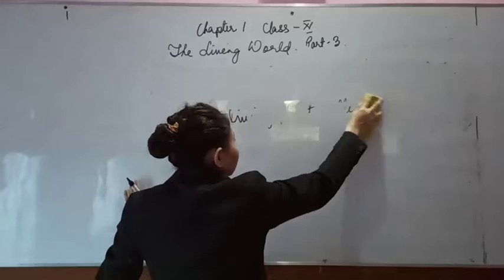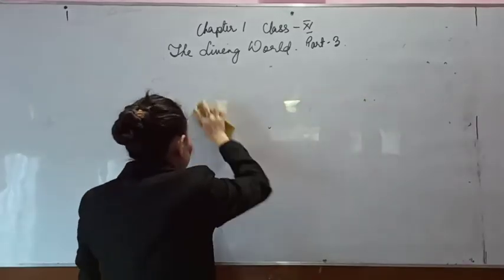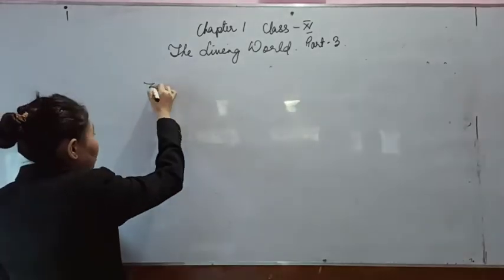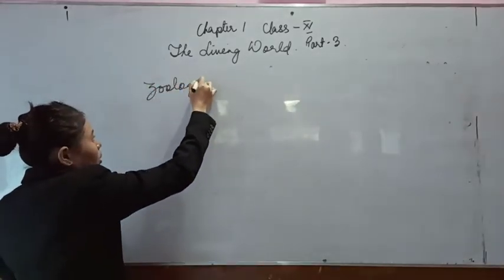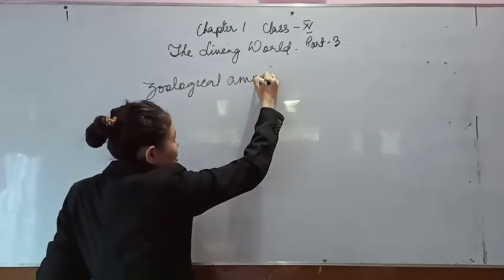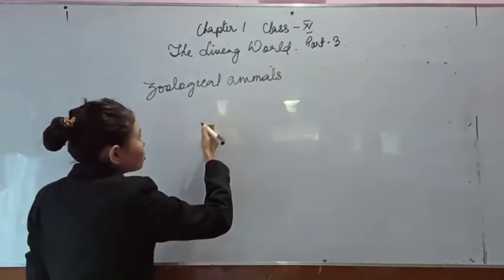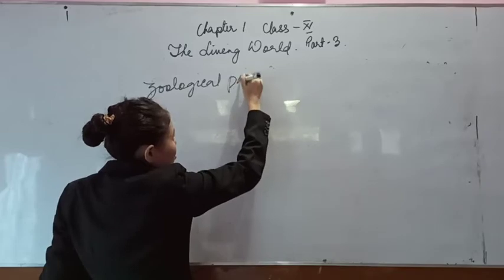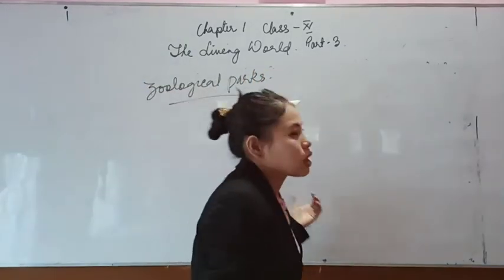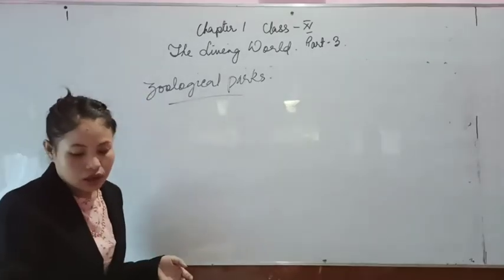They need a different type of habitat. They have to stay in their own habitat. So zoological parks are those areas which house animals in their natural habitat, similar to their natural habitat.